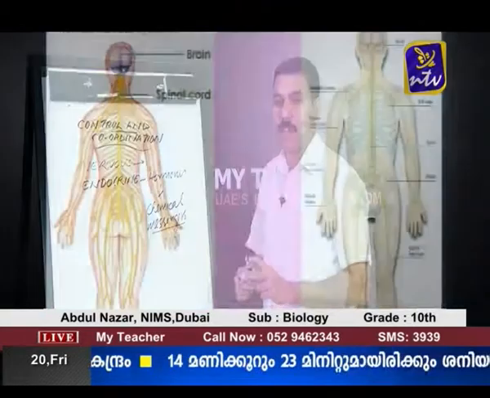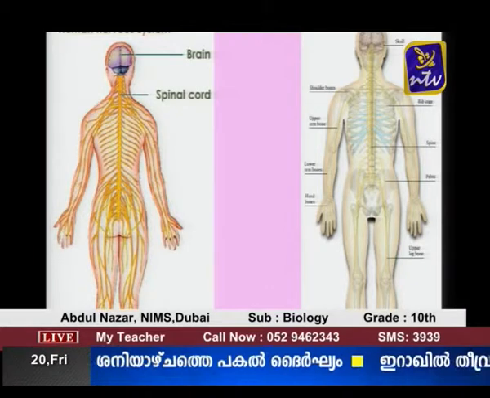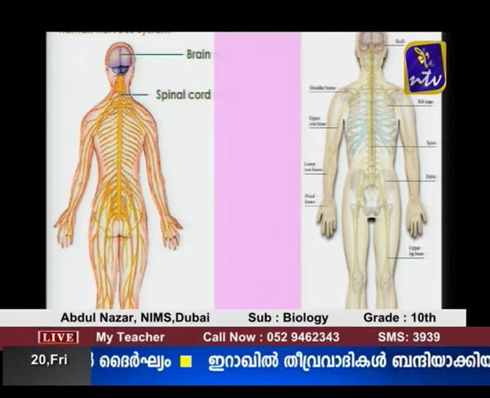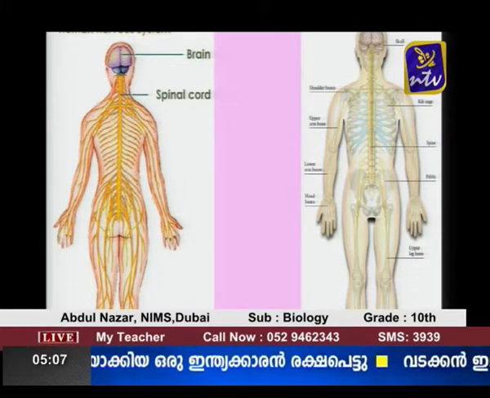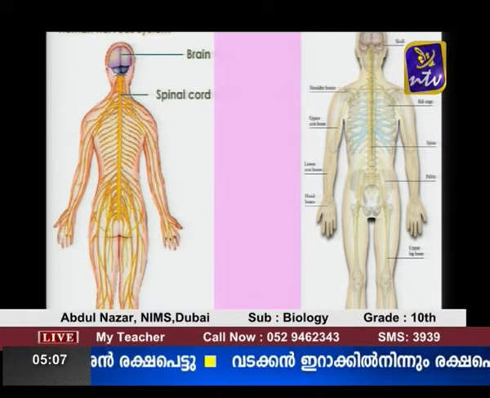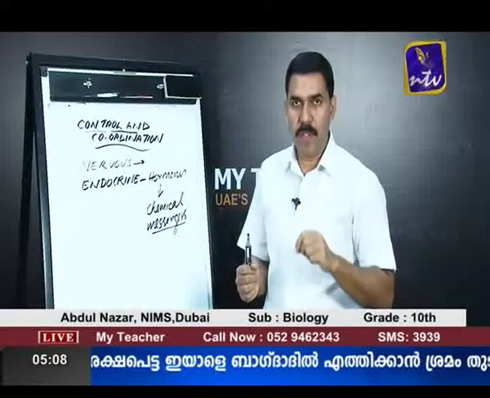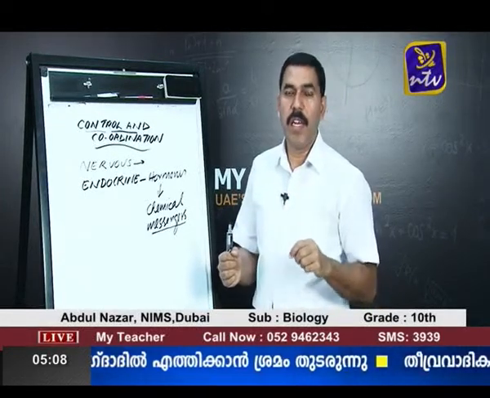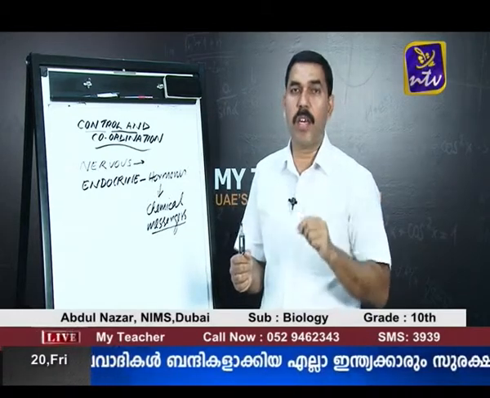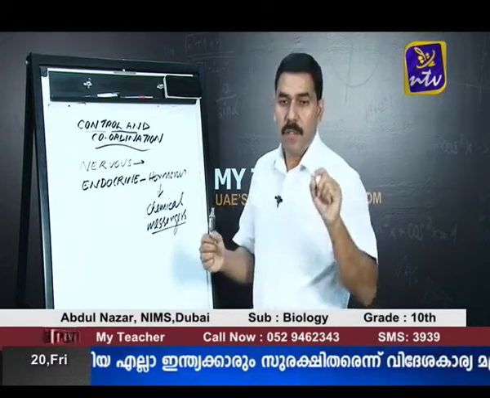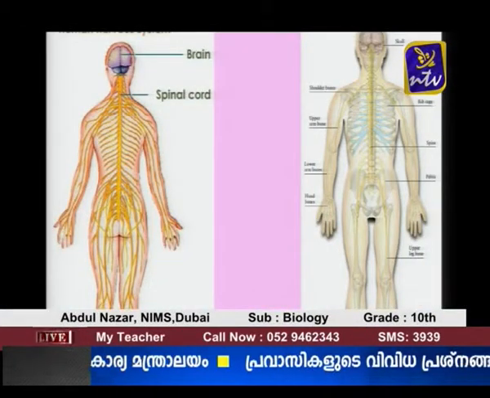Here, you can see on the screen, our nervous system consists of the brain, the spinal cord, and the nerves connected to them, which spread throughout the body. The nervous system has two processing centers, the brain and the spinal cord. They process the information received by the sense organs, and according to their processing, our body responds accordingly.